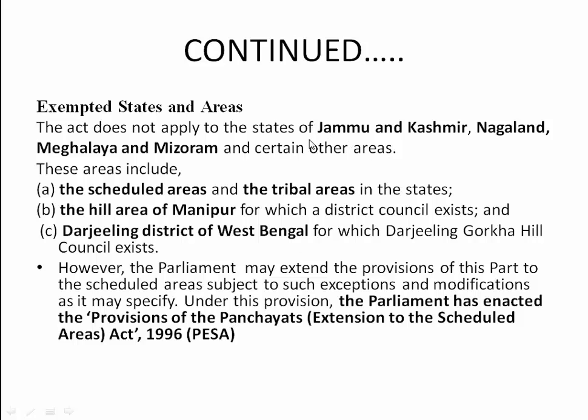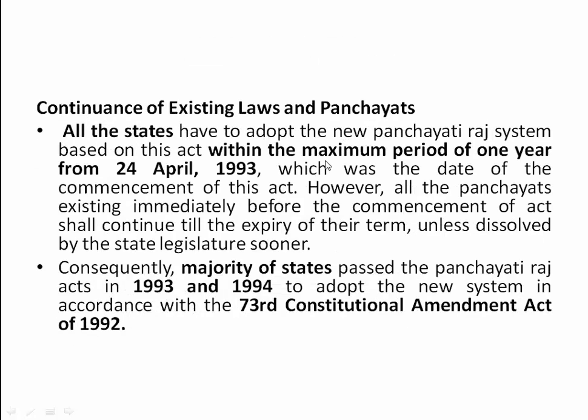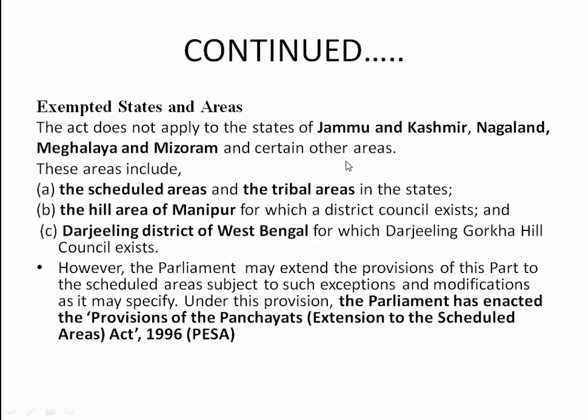Which are those states? Jammu and Kashmir, Nagaland, Meghalaya and Mizoram. This is very important. So this act will not be applied for these states: Jammu and Kashmir, Nagaland, Meghalaya and Mizoram.